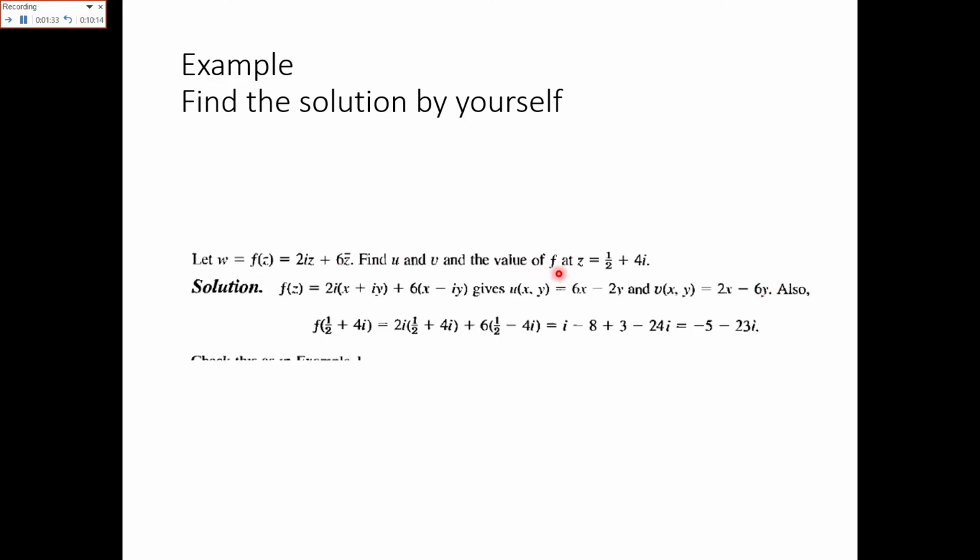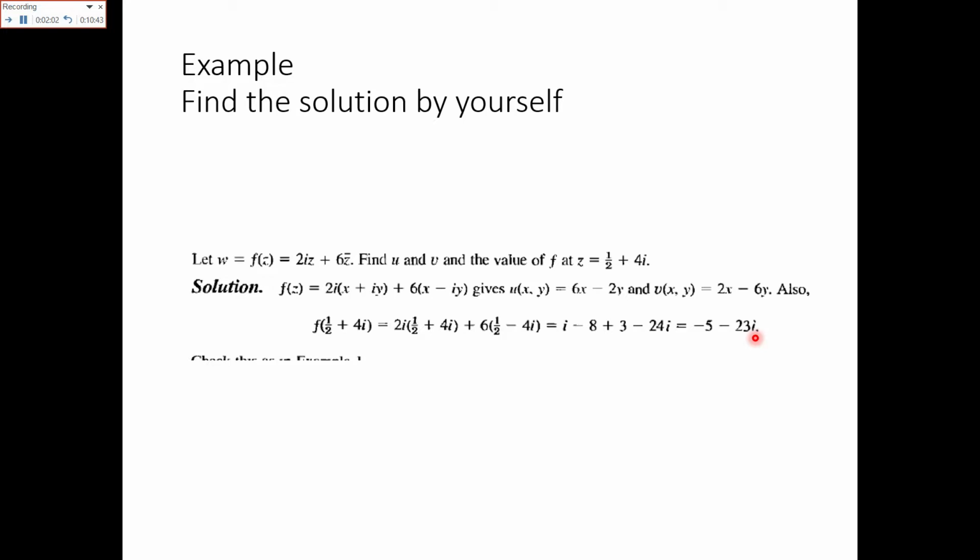Now the second part was, we have to define the function at the complex number 1/2 + 4i. So in the given question, in place of z, we will place 1/2 + 4i. So 2i times (1/2 + 4i) plus 6 times (1/2 − 4i), and after solving that, we will have the answer −5 − 23i.